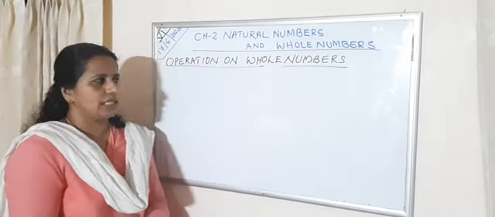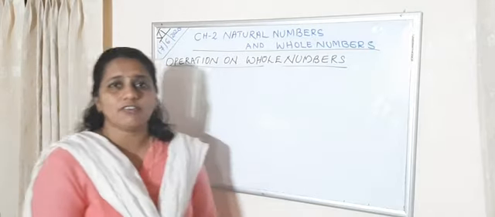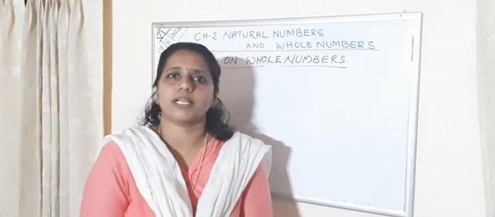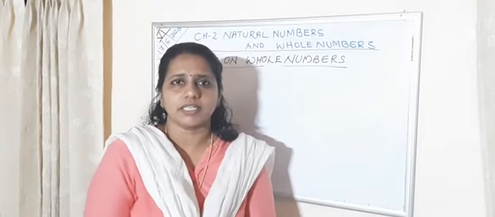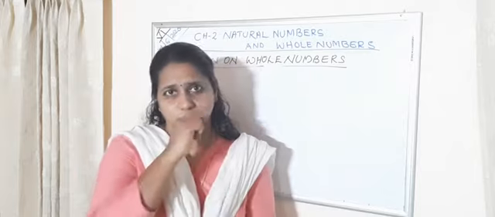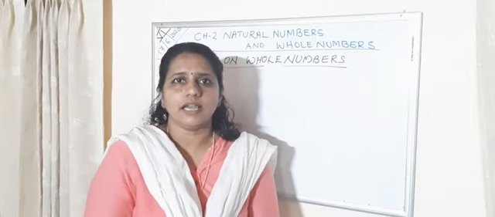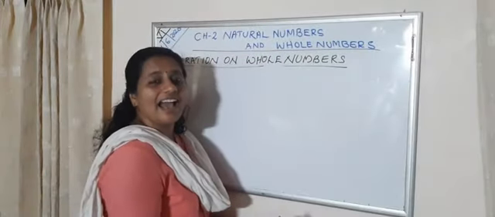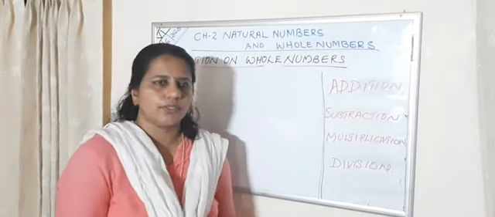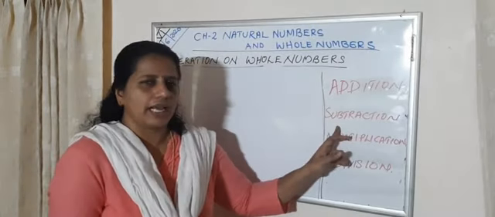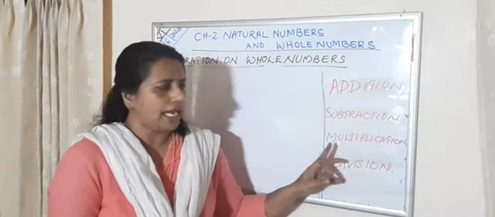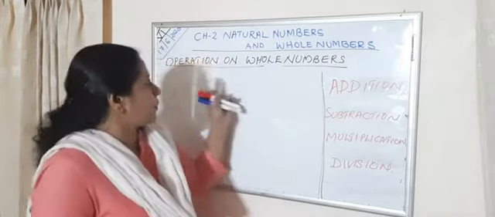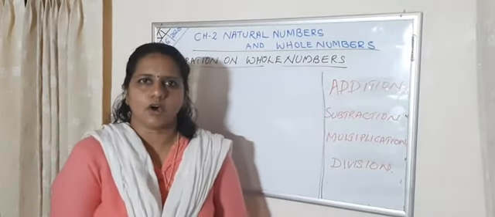Next, operations on whole numbers. Tell me, which are the basic operations of maths in arithmetic? You all know. Addition, subtraction, multiplication and division. In this chapter we are studying some properties of these operations.